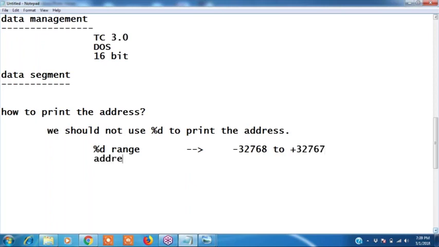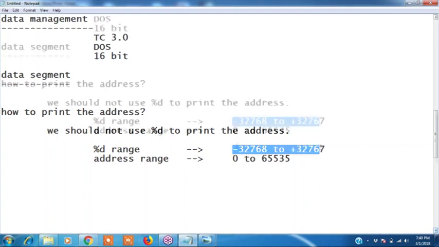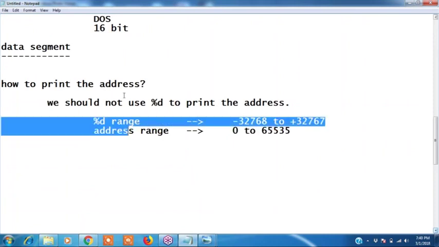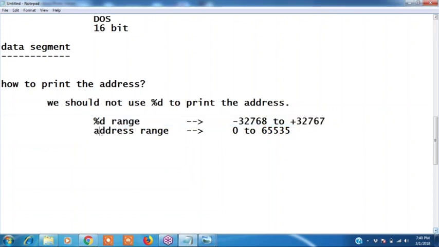And what is the address range? The address range is different. The address range is 0 to 65,535. That's why we should not use %d. Because %d may print negative numbers also, but an address is always a positive number. Remember, address is always a positive number. That's why you should not use %d.